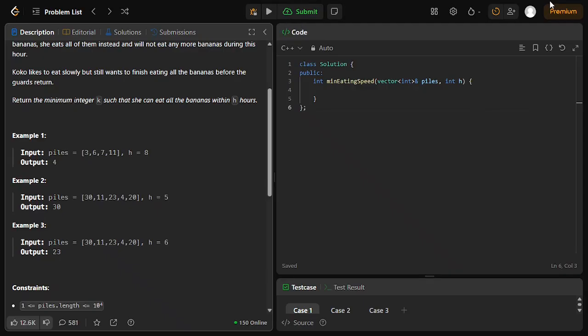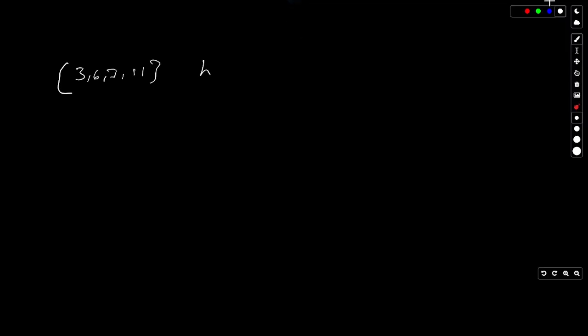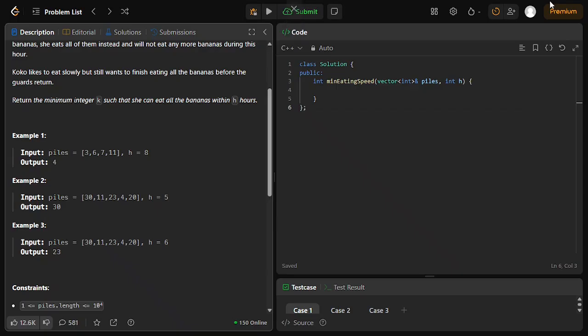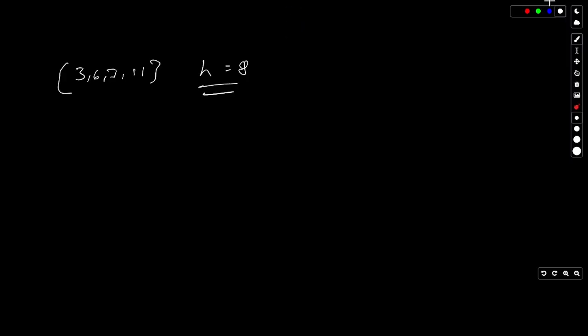Let's say this example: 3, 6, 7, 11. Okay, so we are given an array 3, 6, 7, 11, and we are also given the total number of hours which we have in order to eat all of those bananas, for Coco to eat all of these bananas.